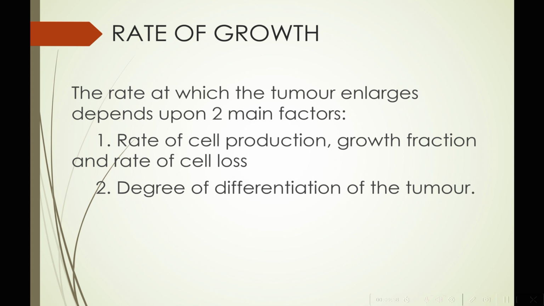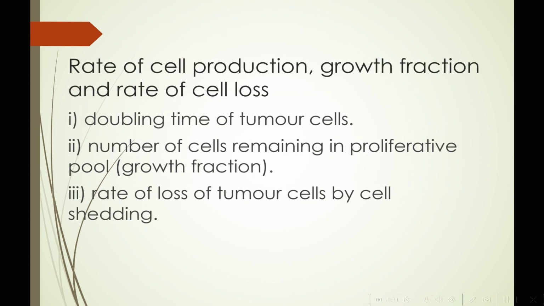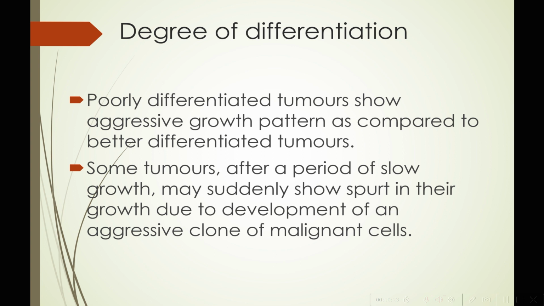Basically, it depends on two main factors, that is rate of cell production, growth factors, and rate of cell loss. And secondly, we have the degree of differentiation of the tumor. Rate of cell production is basically the doubling time of tumor cells, number of cells remaining in proliferative pool, and rate of loss of tumor cells by cell shedding. And degree of differentiation means the poorly differentiated tumors versus well differentiated tumors. Poorly differentiated tumors show aggressive growth patterns as compared to better differentiated tumors.